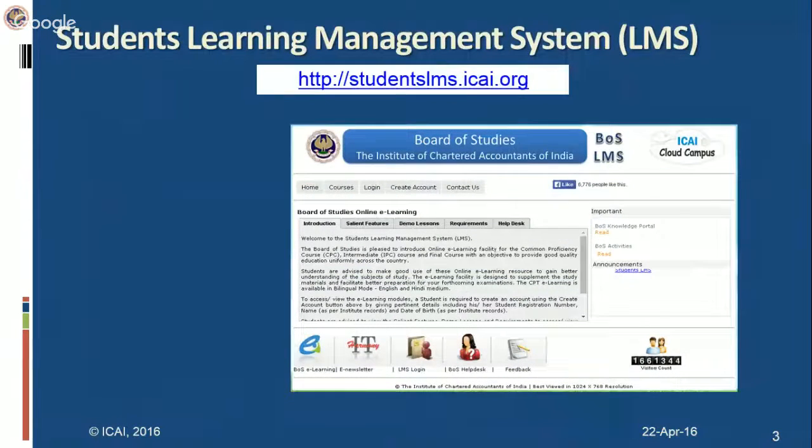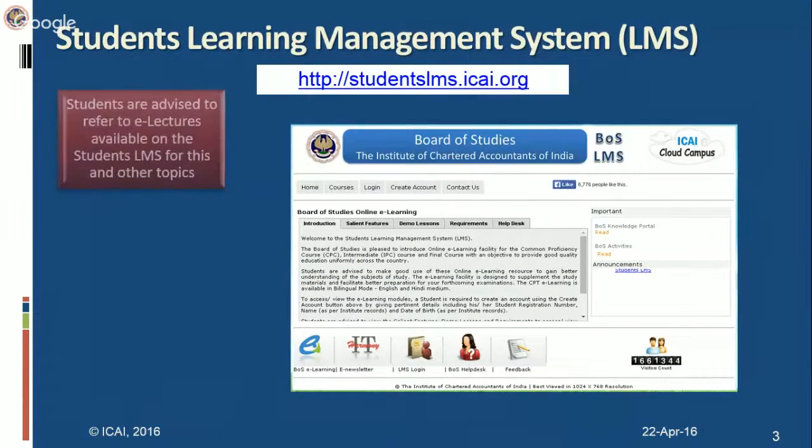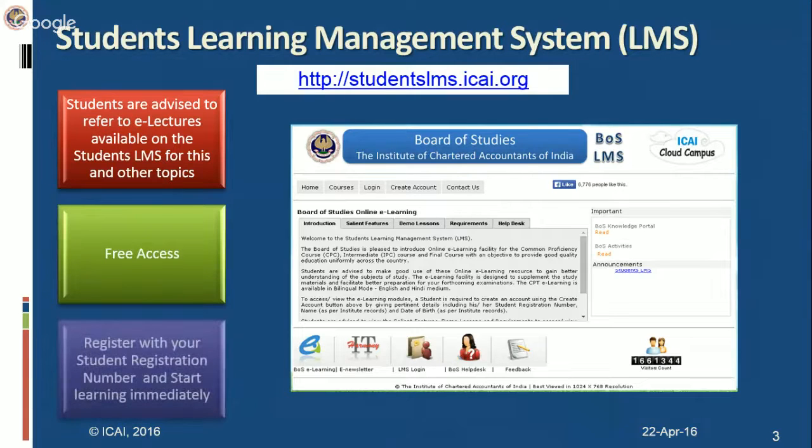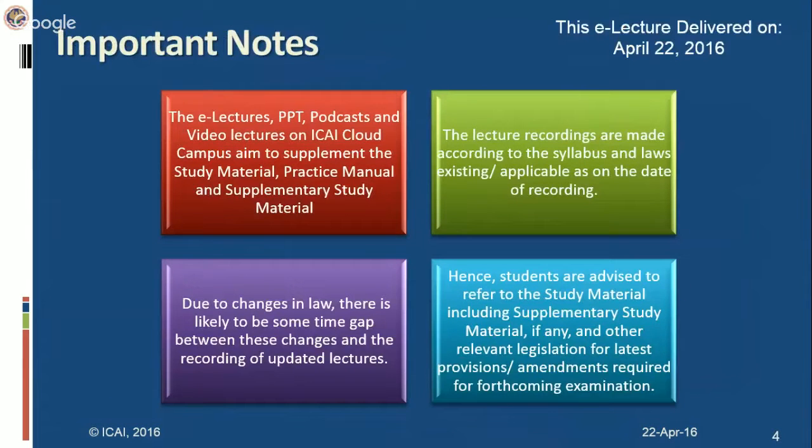ICAI has a student learning management system wherein the students are advised to refer to the e-lectures available on the student elements for this and other topics. They are freely accessible, and students just have to register with their student registration number. Other than this, students are also advised to refer to the study material, including supplementary study material, if any, and other relevant legislation for the latest provisions and amendments required for the forthcoming examination.